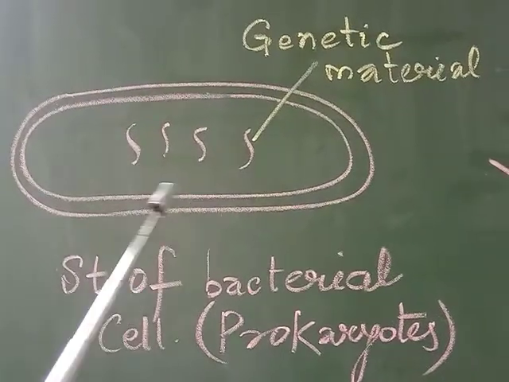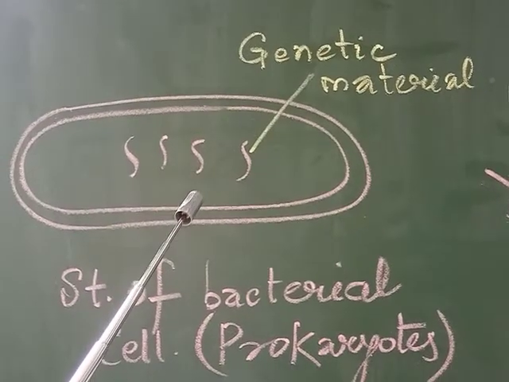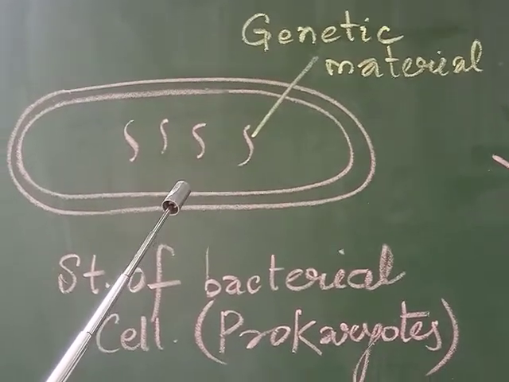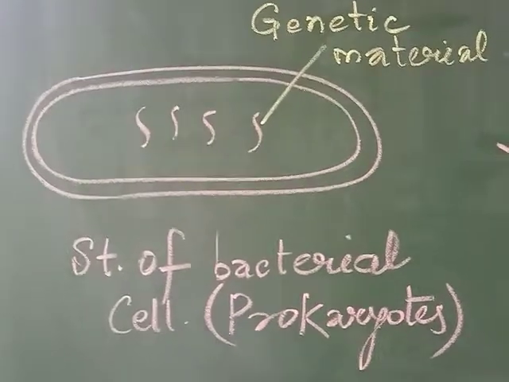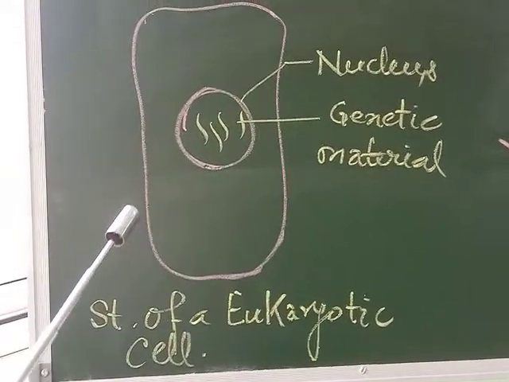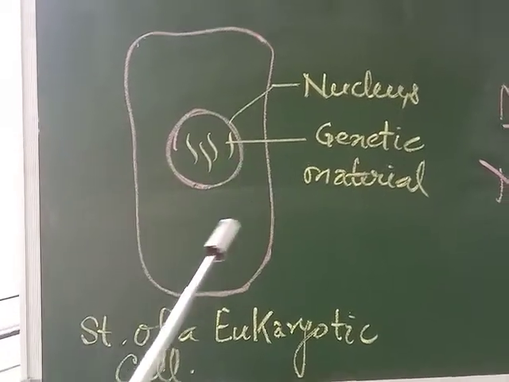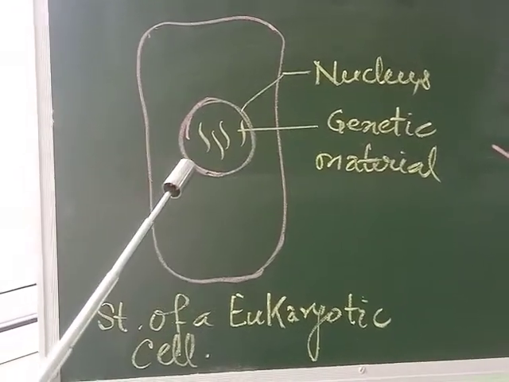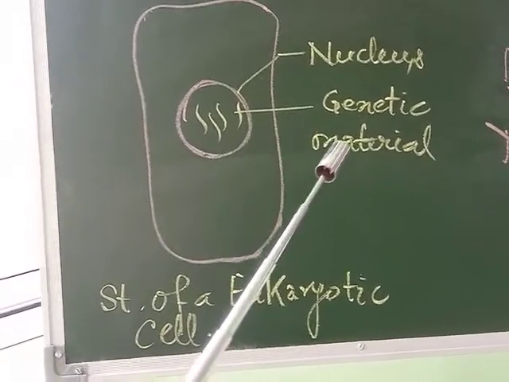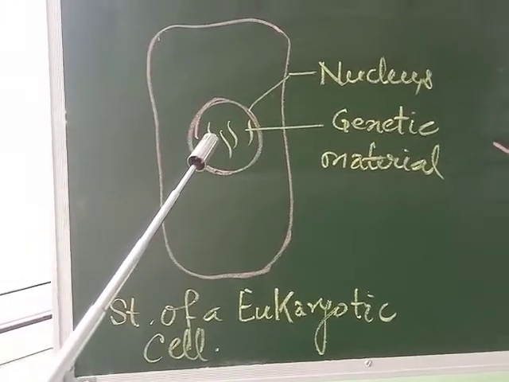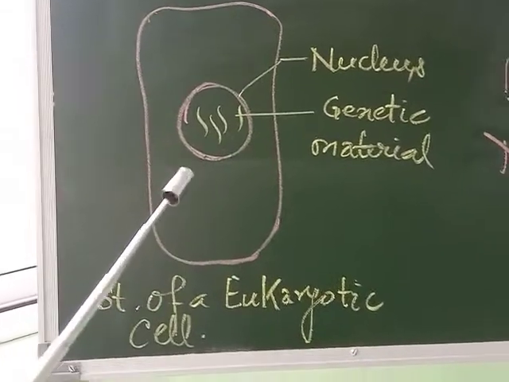The genetic material lies dispersed within the cytoplasm, and other cellular organelles are also not well developed. Whereas in a eukaryotic cell, there is a true, well-defined nuclear membrane which surrounds the nuclear region, within which the genetic material lies, as well as other true organelles present in the eukaryotic cell.